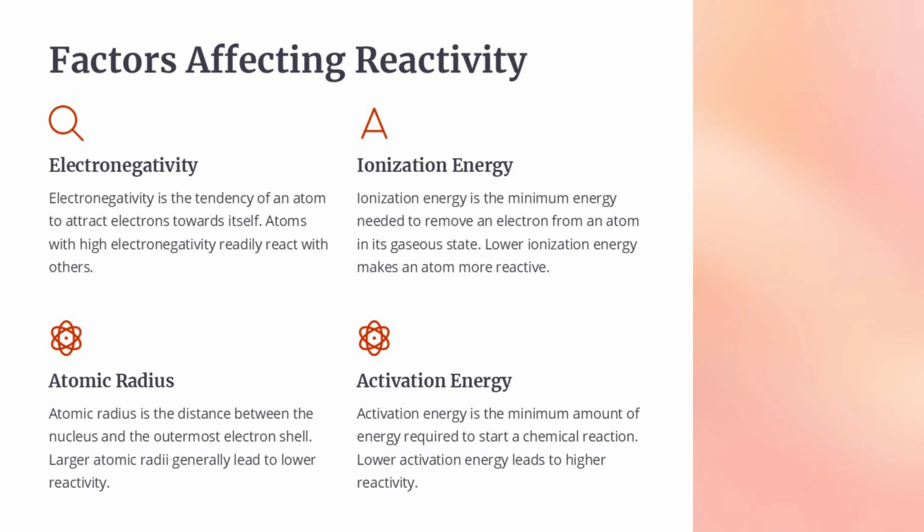Finally, activation energy is critical. Reactions with lower activation energy barriers are more likely to occur, leading to higher reactivity. Understanding these four key factors, electronegativity, ionization energy, atomic radius, and activation energy, is crucial for predicting and explaining the reactivity of different atoms and molecules.